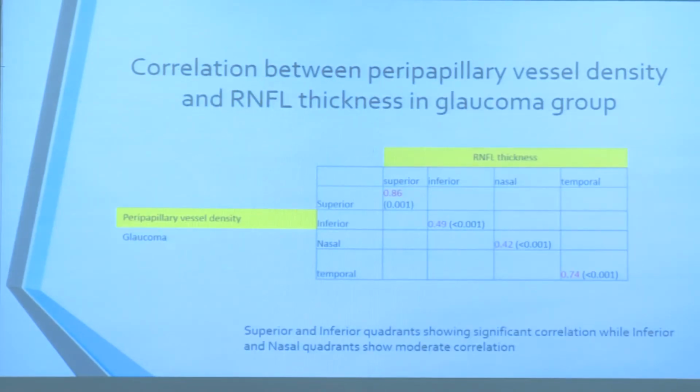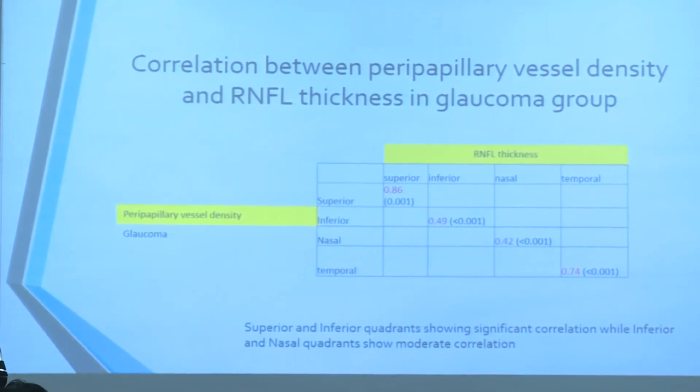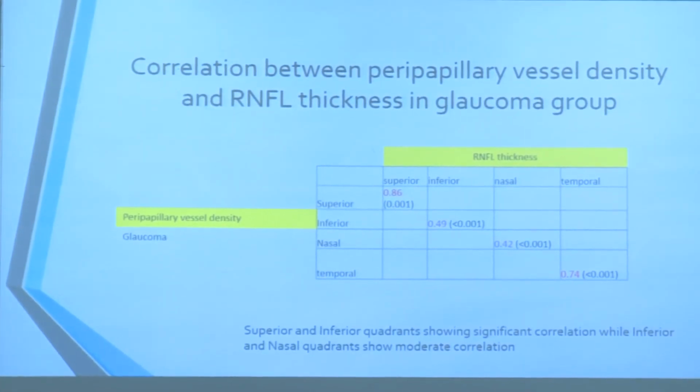Now we come to comparing the vessel density and RNFL density and correlating both. So in the glaucoma group, the peripapillary vessel density and the RNFL correlated. Where the RNFL was thinner, the peripapillary vessel density also was lower. It was most significant in the superior and the temporal, and still highly significant both in the inferior and the nasal too. But the highest significance was in the superior and temporal. So all glaucoma patients who had loss of RNFL also definitely in the same segments had loss of vasculature.